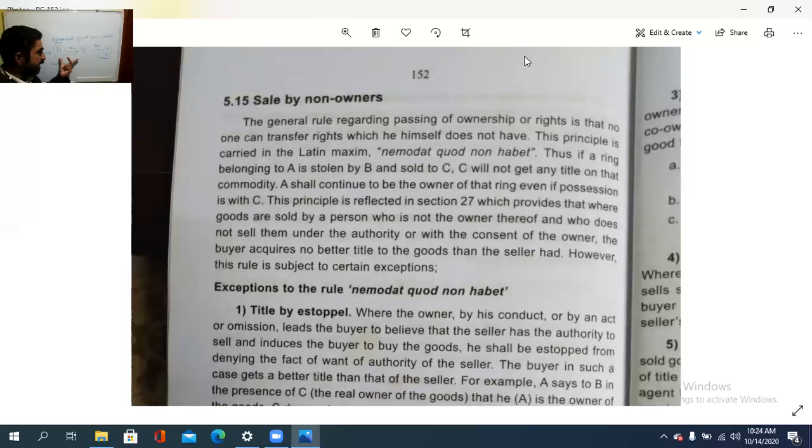consent of the owner. A's consent is not there, because it is a stolen item. Okay, so there is no consent with the original owner and also B is not having the authority to sell it. Then the buyer, the C, doesn't have the title to acquire that one. Okay. However, this rule is subject to certain exceptions also.